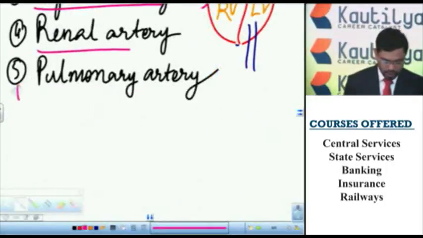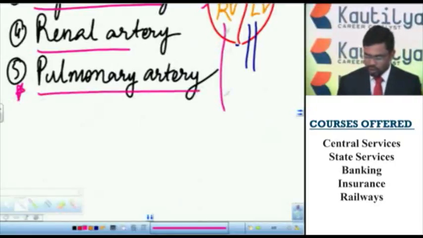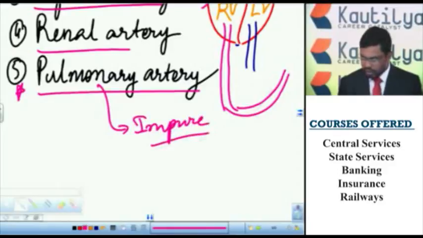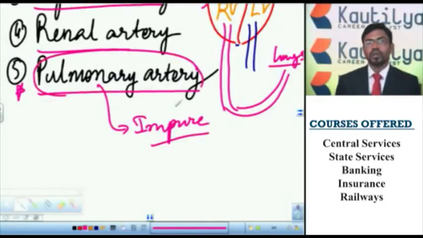And this is the exceptional case. You have to remember, it is very important. Pulmonary artery starts from the right ventricle and carries impure or deoxygenated blood to the lungs. This is the exceptional case. This pulmonary artery carries impure blood or deoxygenated blood from the right ventricle to the lungs.